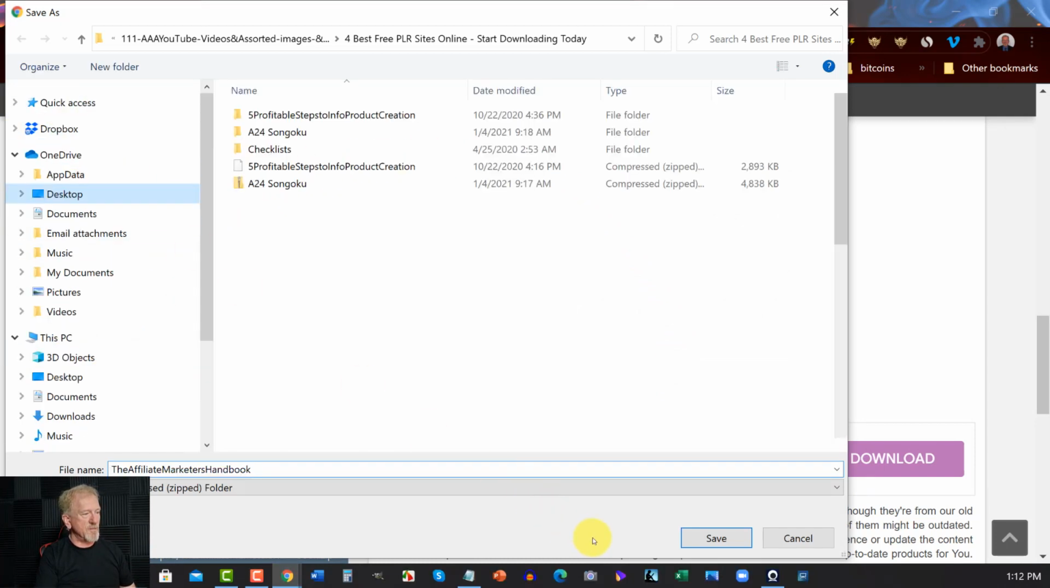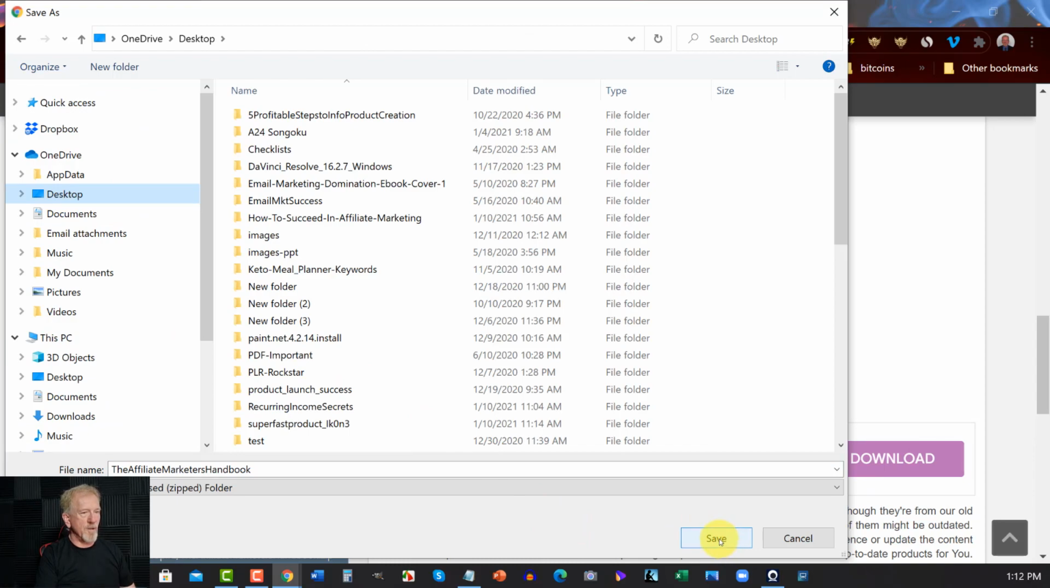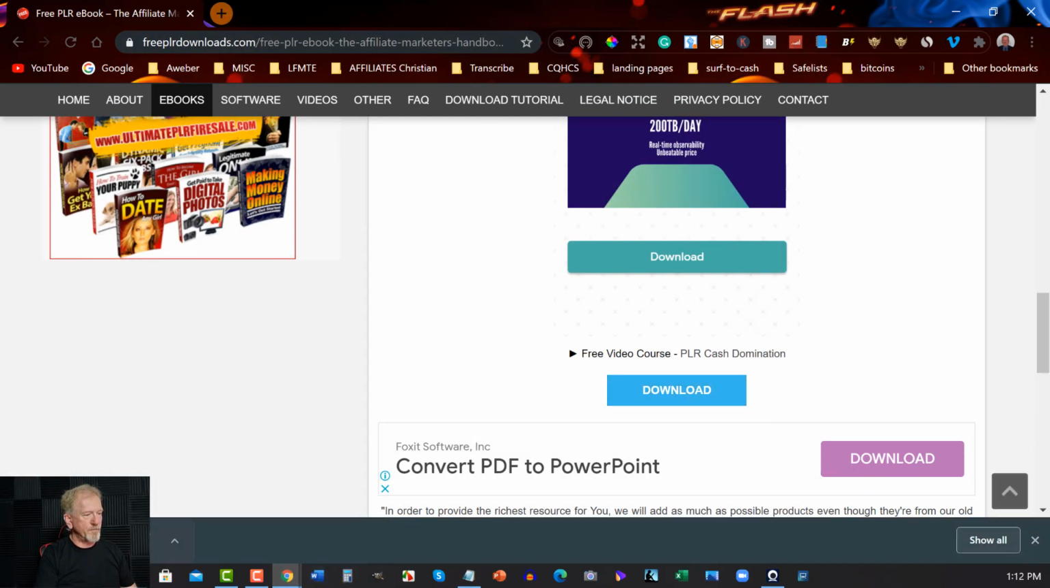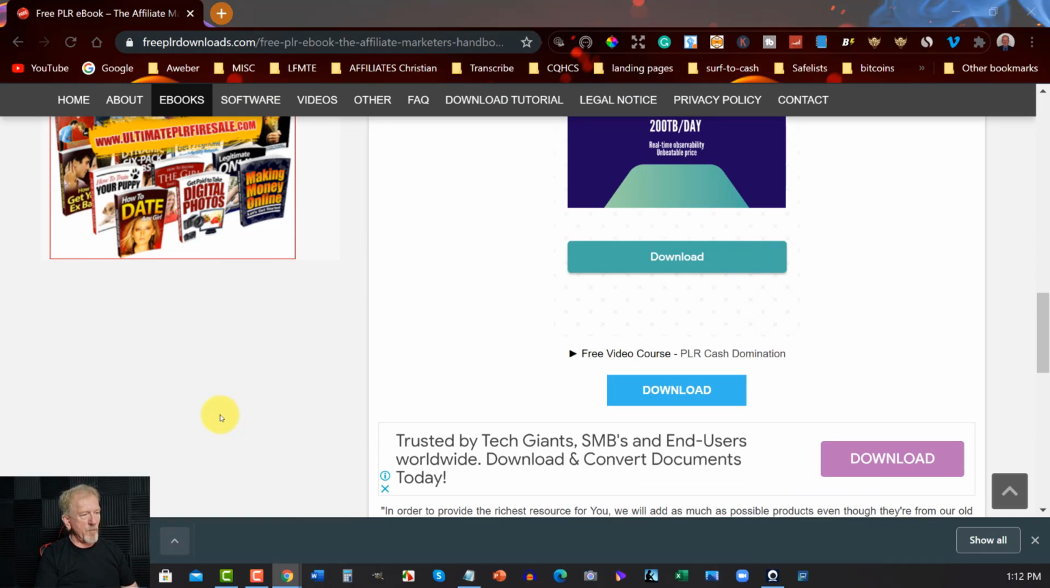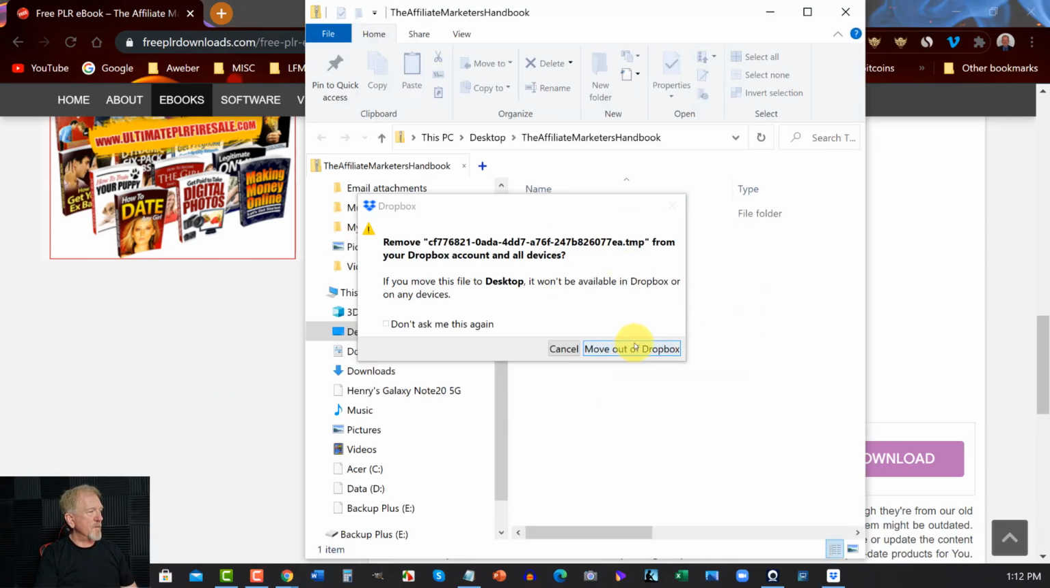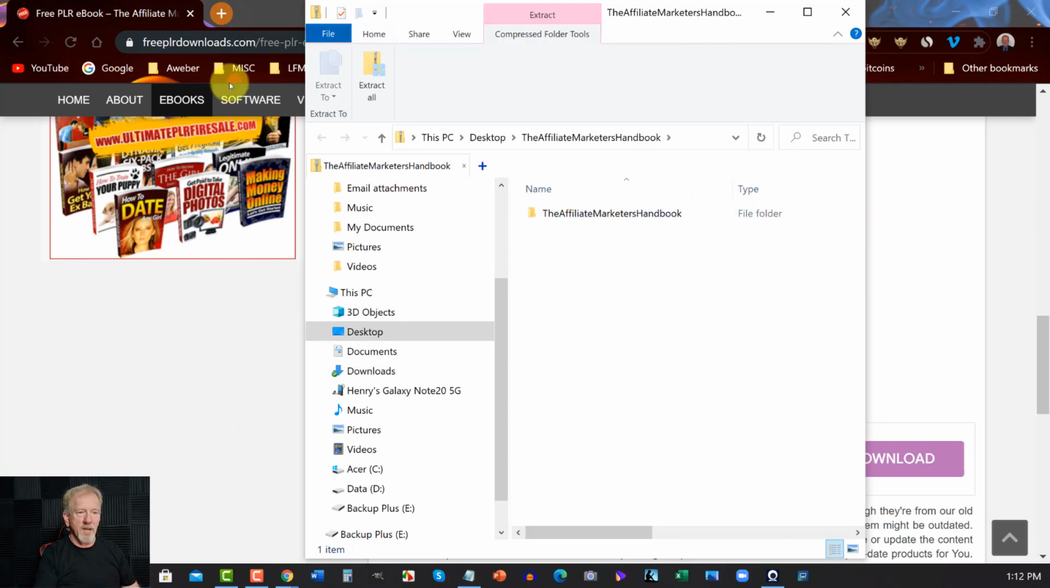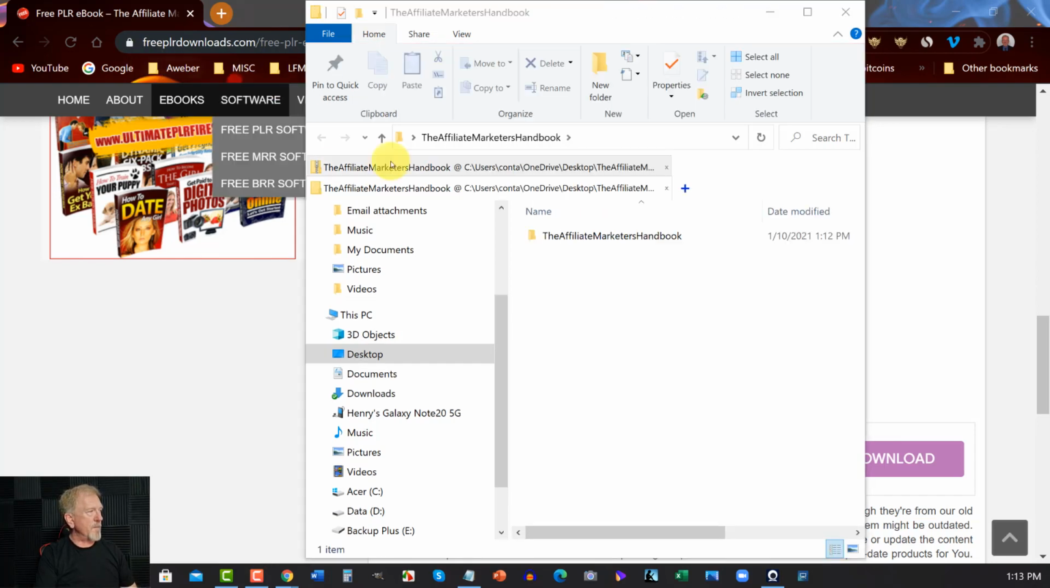Now, if I want to download that to my desktop, we're going to do that. We're going to just go download that to the desktop, and we're going to open when done. This will move it out of my Dropbox. And before I do, I'm going to just get this one and I'm going to extract it over here on my other screen. There we are. Affiliate Marketer's Handbook. I'll just go and find it on the other screen. Alright, here it is. Let me just bring that up.